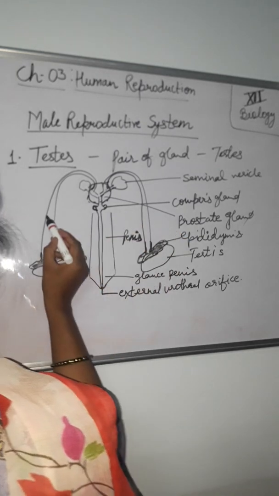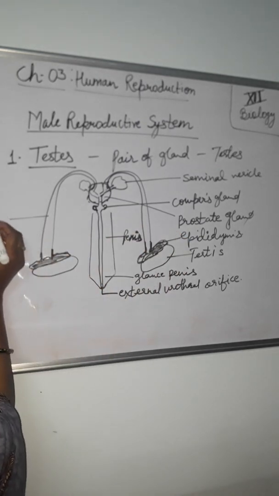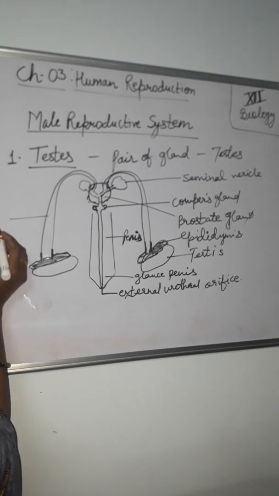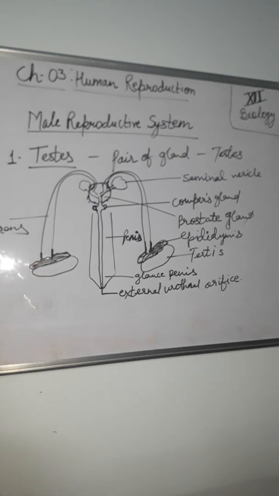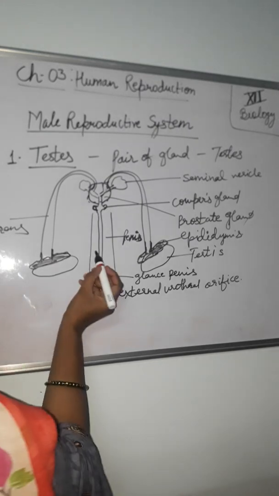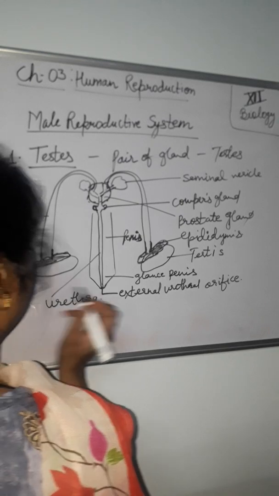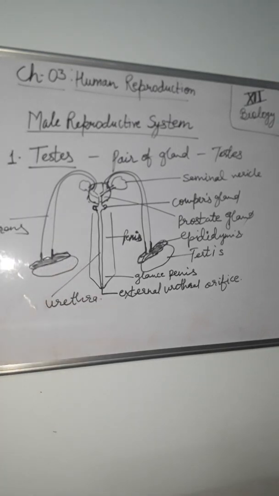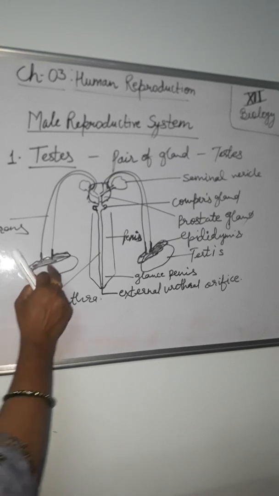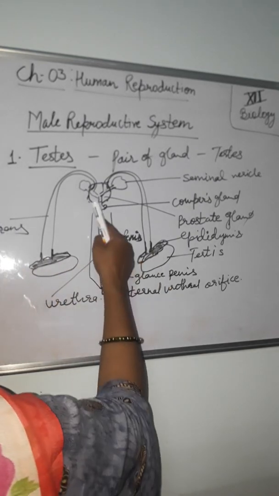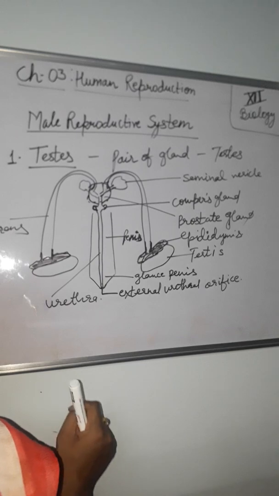And this tube is called the vas deferens. And this one is the urethra. This is the male reproductive system, containing one pair of testes.